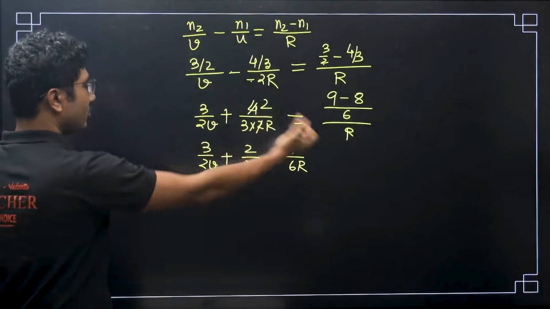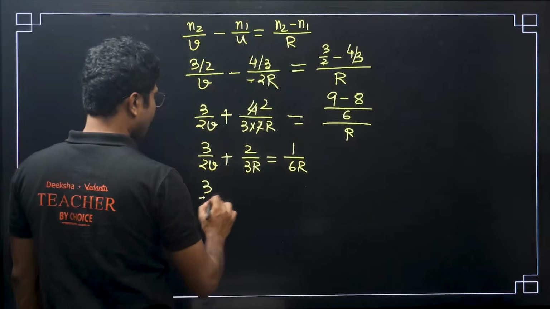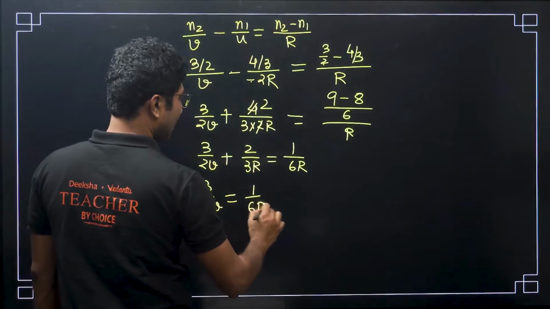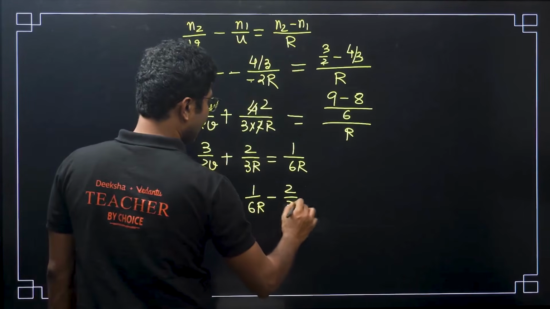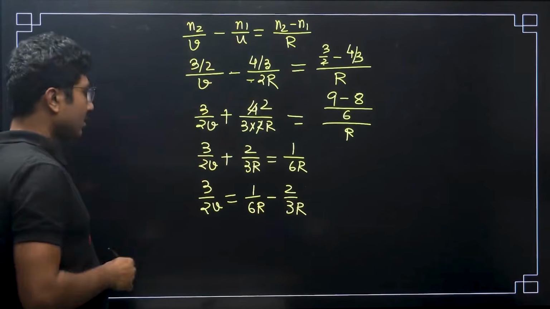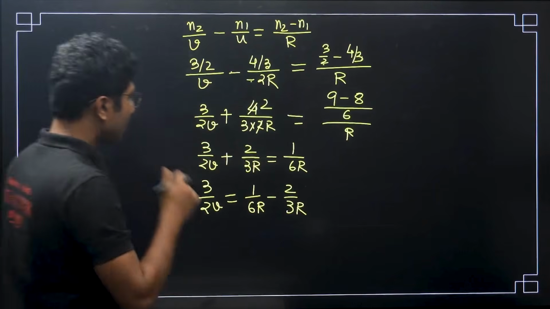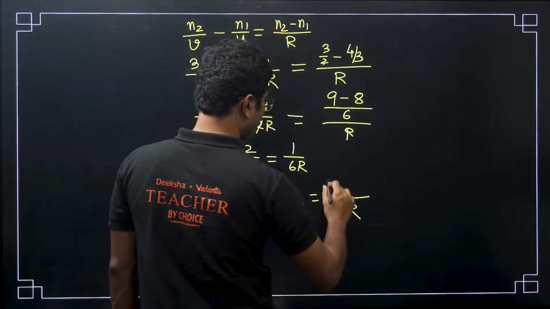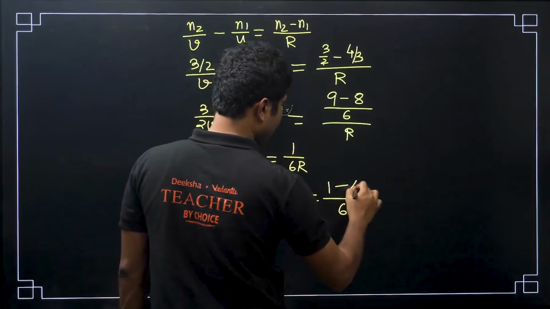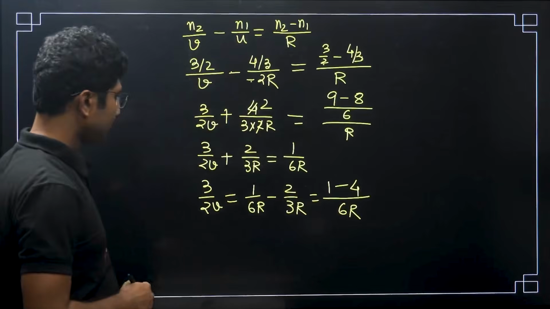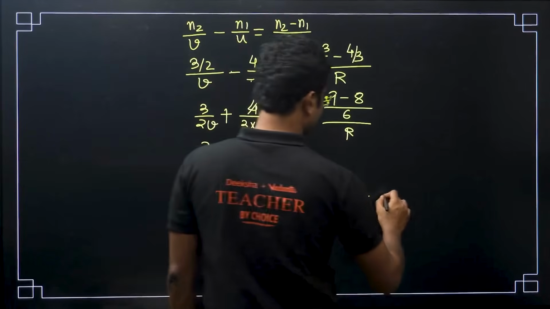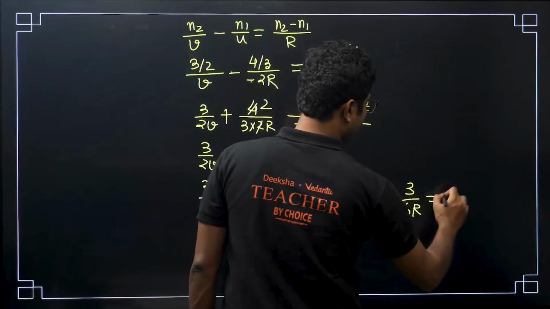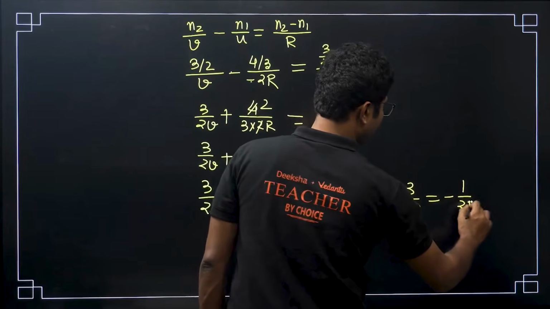Now this will go to the other side. So 3/2V equals 1/6R minus 8/3R, which gives (1 minus 16)/6R, that is minus 1/2R.